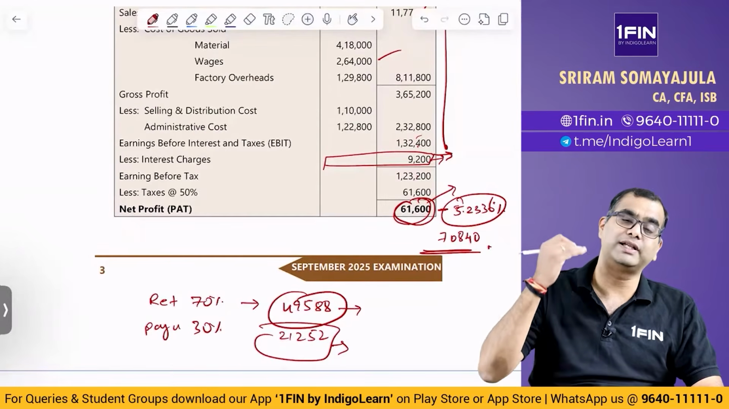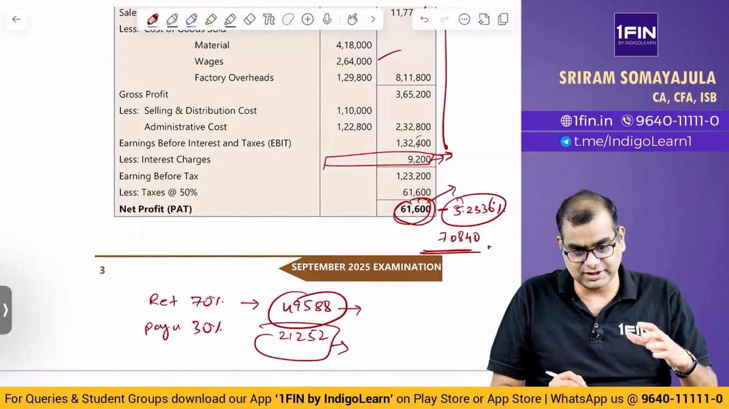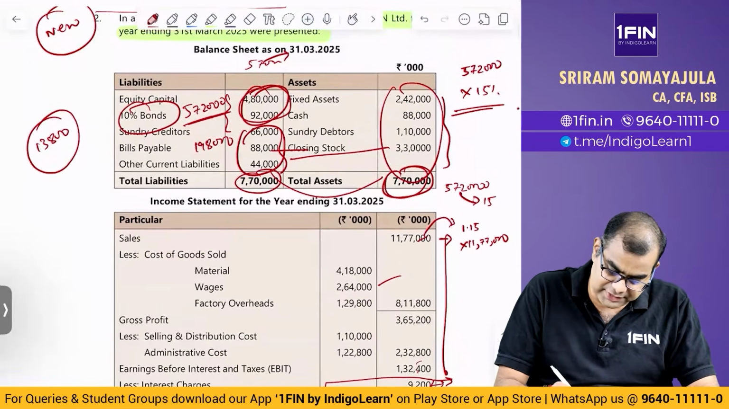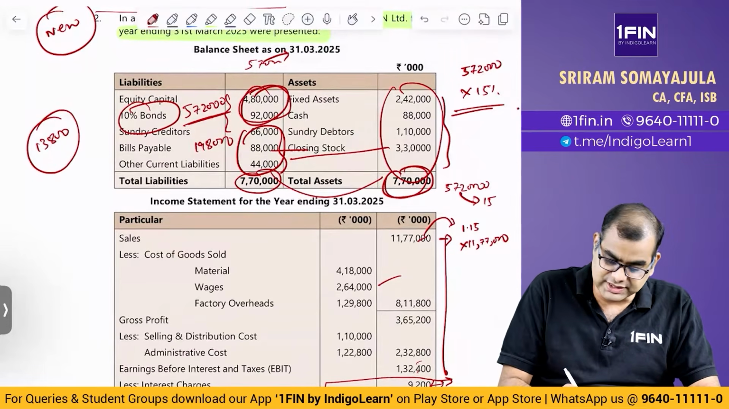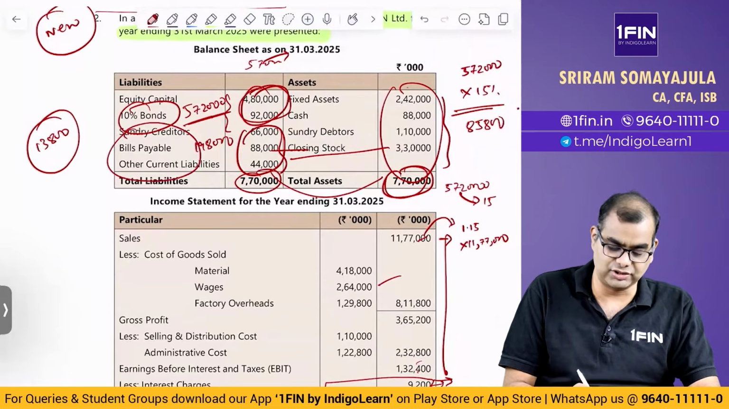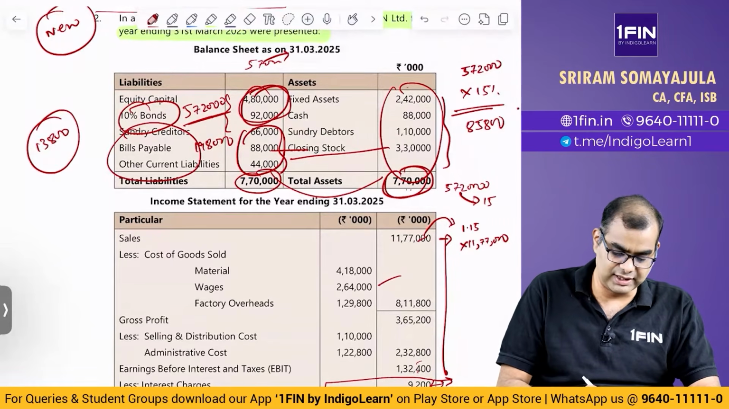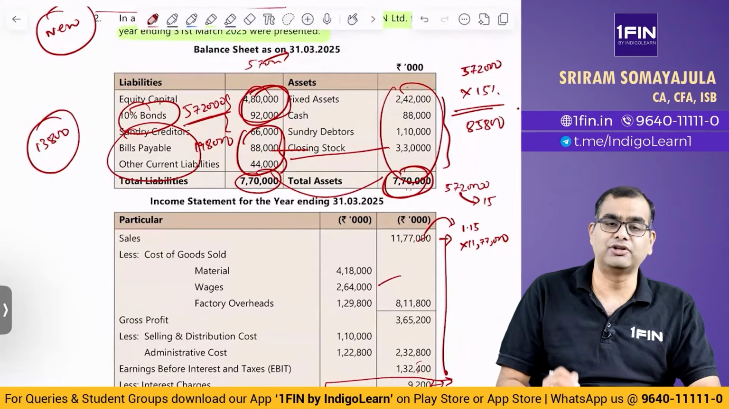How much is the total increase that we require from all the equity and debt holders, or rather how much is the total financing that we require? We require 15% of 5,72,000, which is 85,800. What I just discussed is that you take net assets, move the current liabilities to the asset side, and you get net assets of 572, because 770 minus 198 is 572.